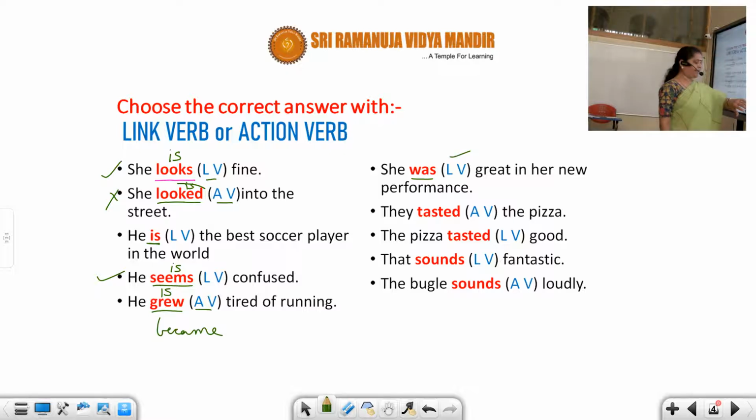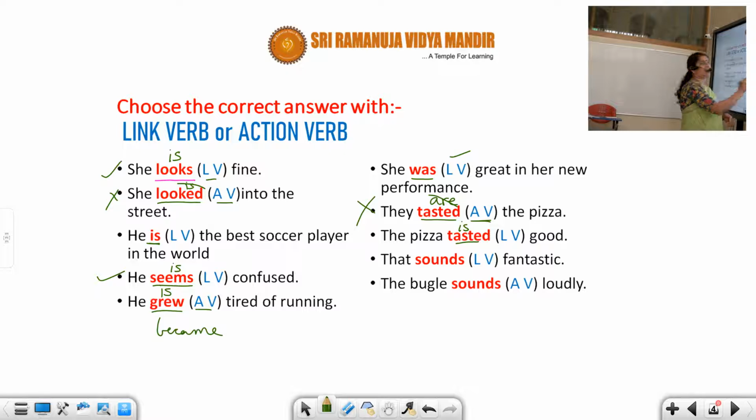Next one is, they tasted the pizza. They tasted. Can I say, they are pizza? You can't say they are pizza because it makes no sense. When it is not making any sense, they are the pizza, it doesn't make sense. So obviously, this is an action word. But for the same word, tasted, again I'm using over here, the pizza is good. Yes, it's sensible. This is not sensible, but this is sensible. The pizza is good. So then, this is a linking verb.